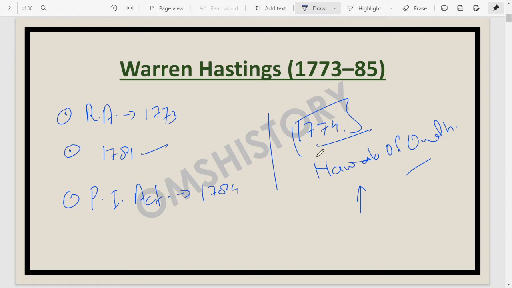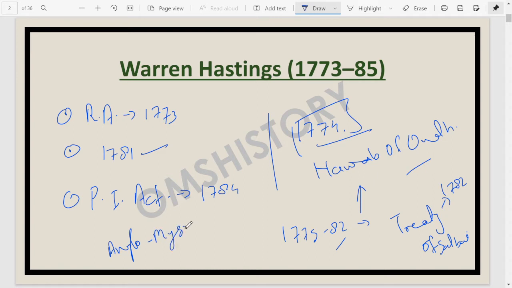The very first Maratha War, which happened from 1775 to 1782, was fought in this time period. We also find the Treaty of Salbai, which brought peace of 20 years between the Britishers and the Marathas. It was also signed in 1782. We have the Second Anglo-Mysore War, which was also fought during his time period only. The Second Mysore War was from 1780 to 1784. We all know the first one was fought from 1766 to 1769.